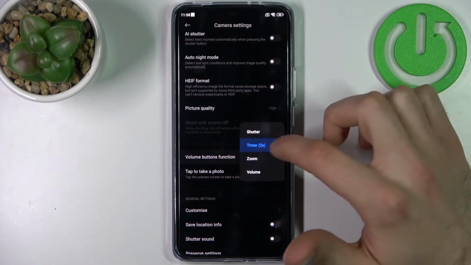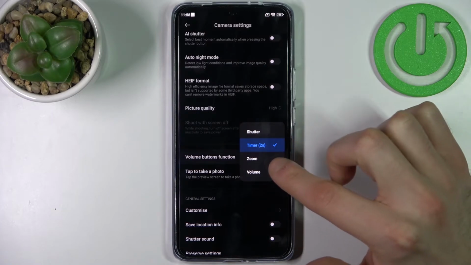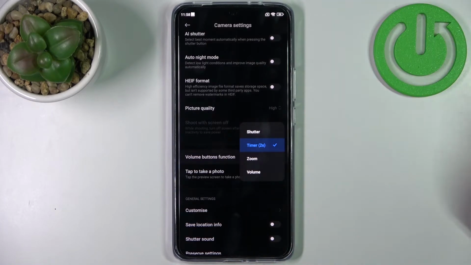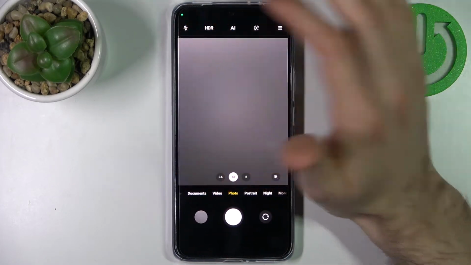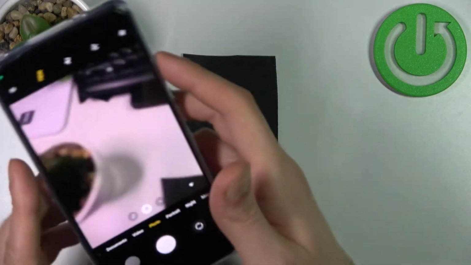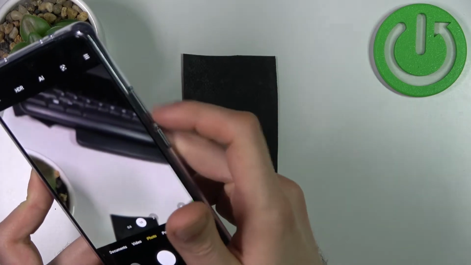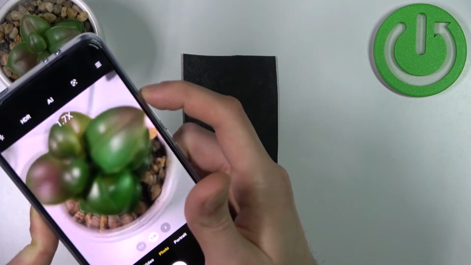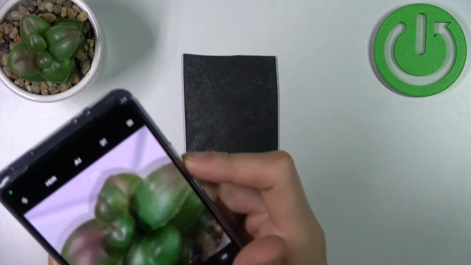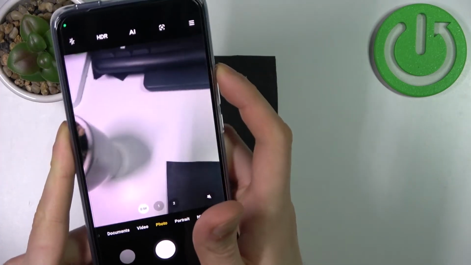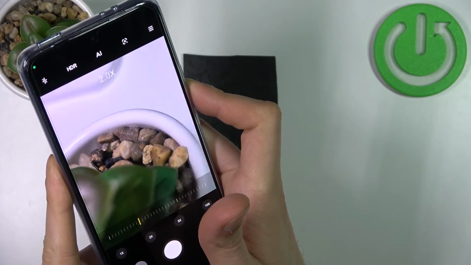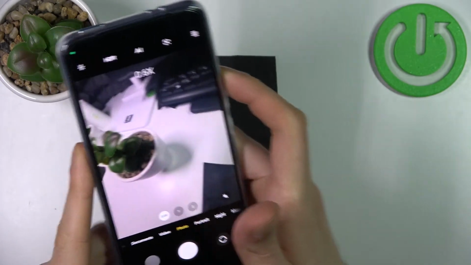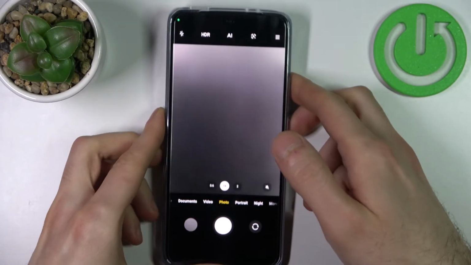You can set it to shutter, to timer, 2 seconds, zoom, or just volume. I'm gonna set it to zoom and check this feature out. So as you can see right now, with volume keys I can zoom in or zoom out into this flower, for example. So yeah,